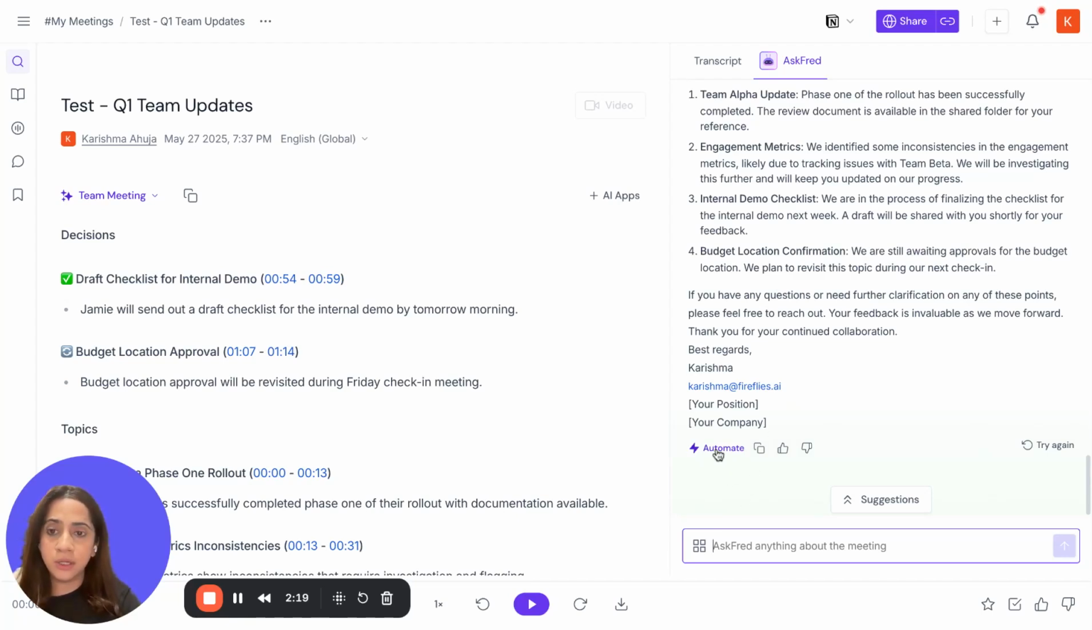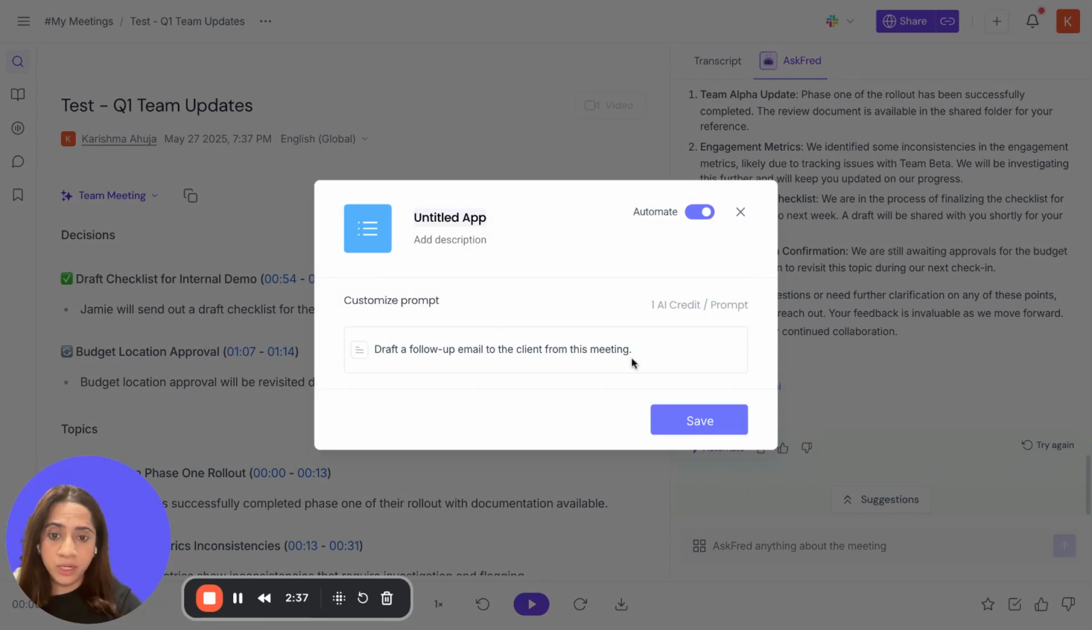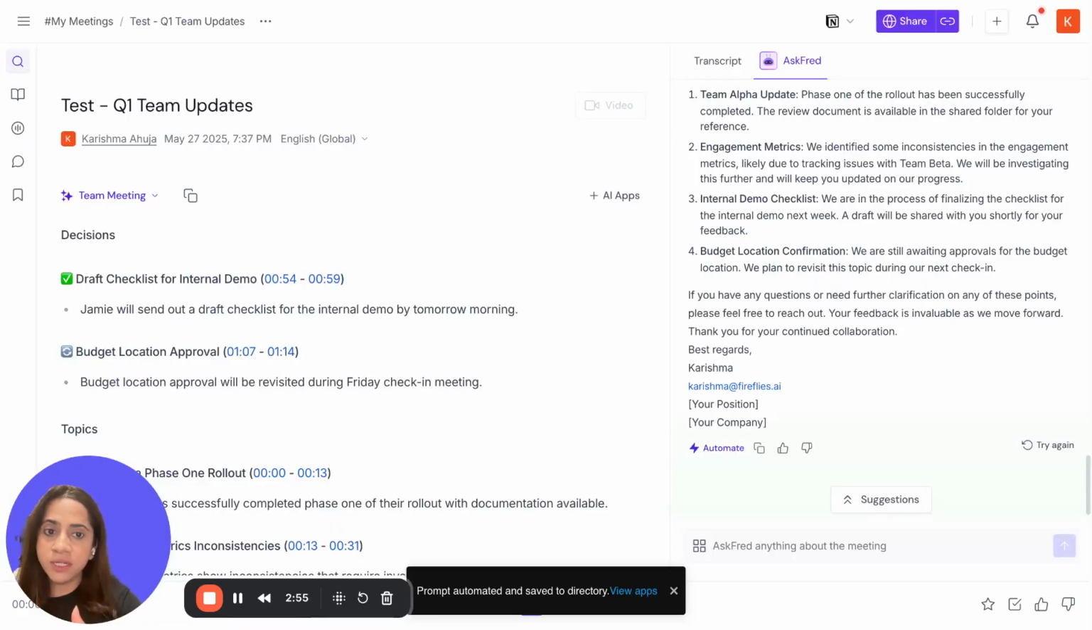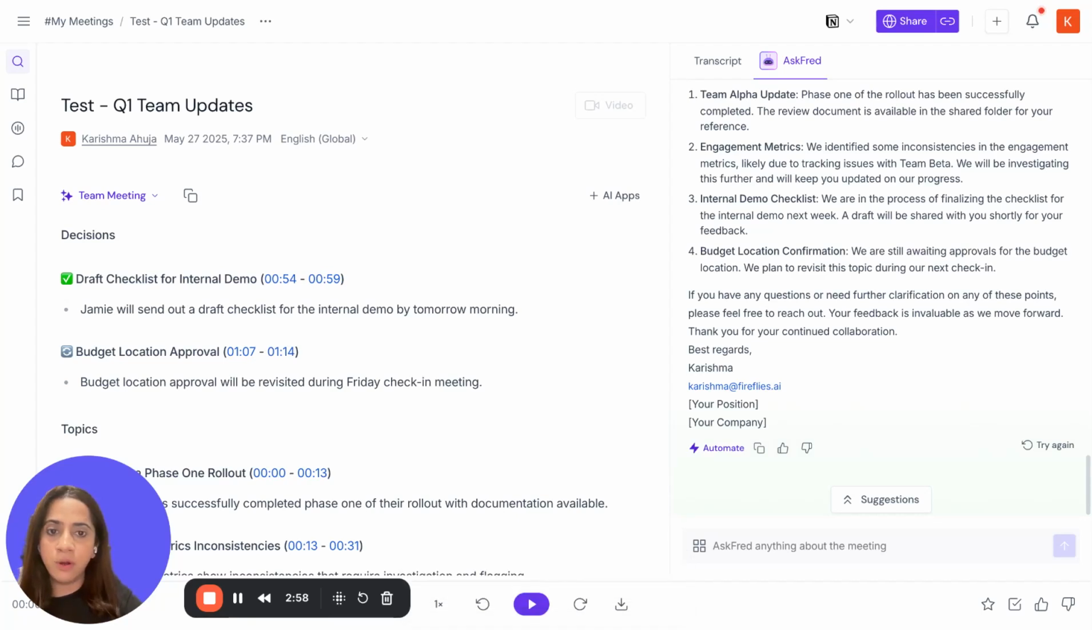You can also automate it. Let's say you anticipate this follow-up or the follow-up emails after each of your calls. So if this was a client call and you want to follow up with a client, you can also automate this so that you don't have to repeatedly ask Fred this question. So you automate, there will be a pop-up that appears. You can rename the app. This is basically the AskFred app. You can customize the prompt. You can make it more comprehensive, completely leave that up to you, and then you save it. So every time a meeting is completed, AskFred will automatically generate a follow-up email